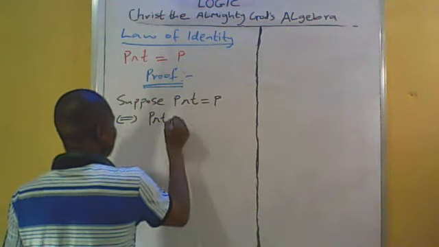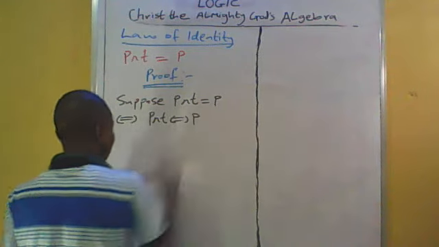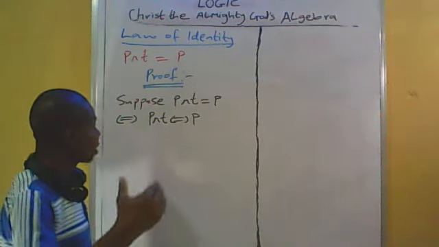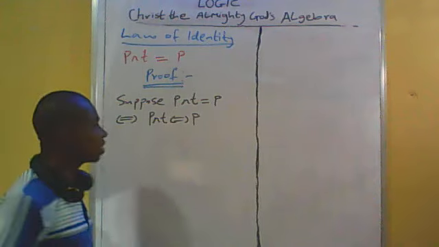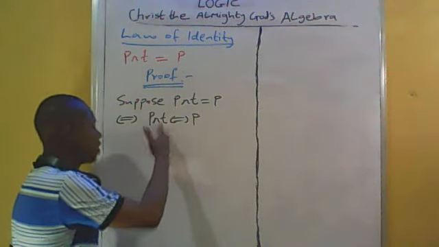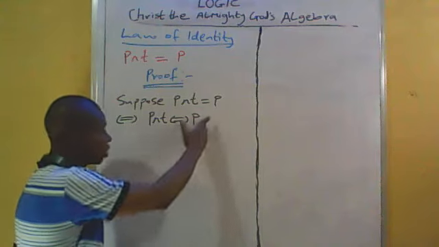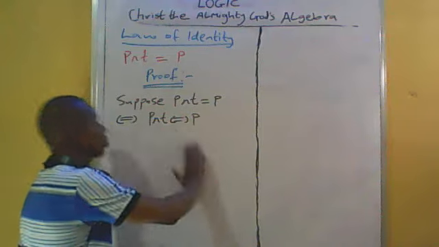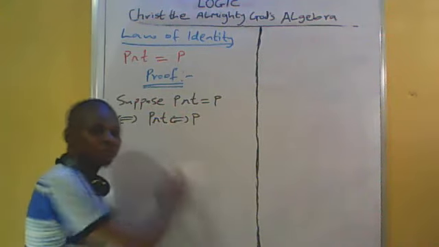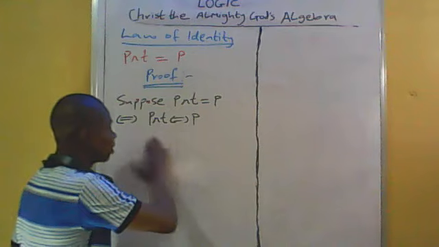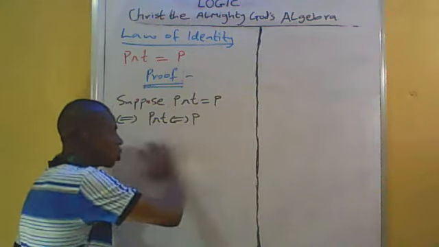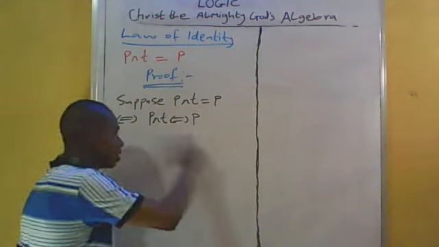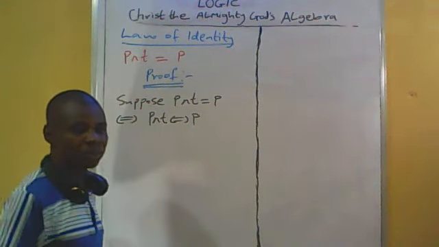P and T if and only if P. We have now transformed it to a biconditional statement, and you see that whenever the left side is true, the right side is also true. In the same vein, whenever the right side is false, the left side is also false. Whenever we read the statement, the definition of getting falsity, we always get truth.